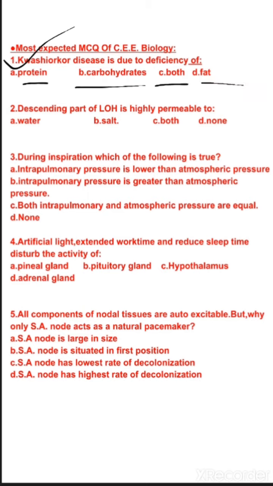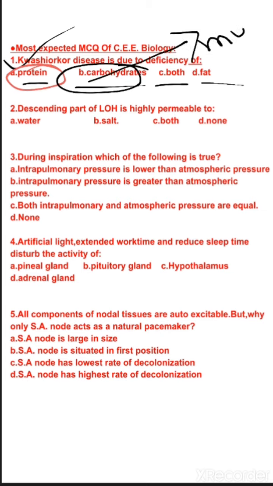So basically, kwashiorkor is a disease which is caused due to deficiency of protein, that is the building block of our body. So the correct option for this question number 1 is protein. If both protein and carbohydrate are deficient, then that disease is known as marasmus.